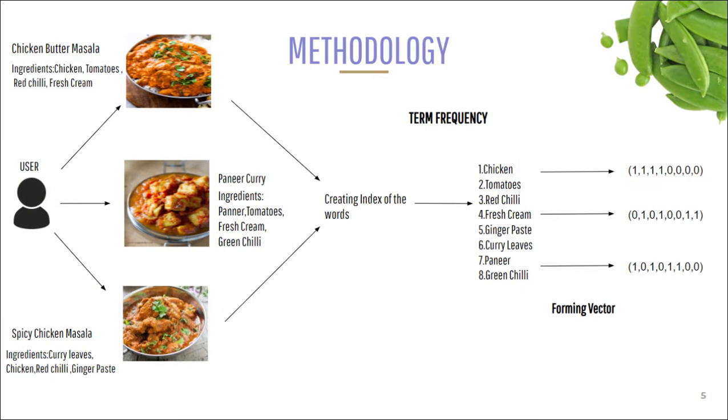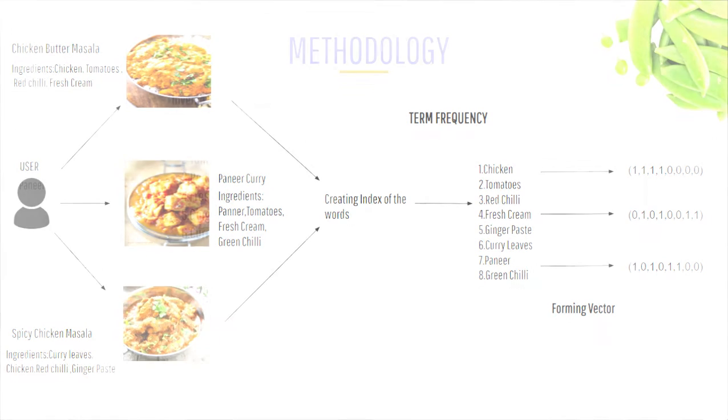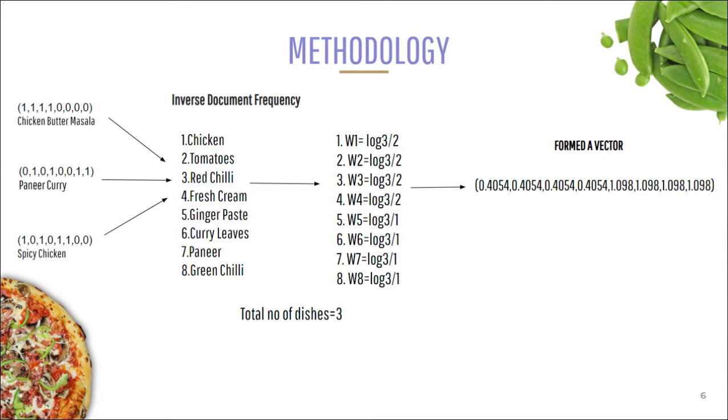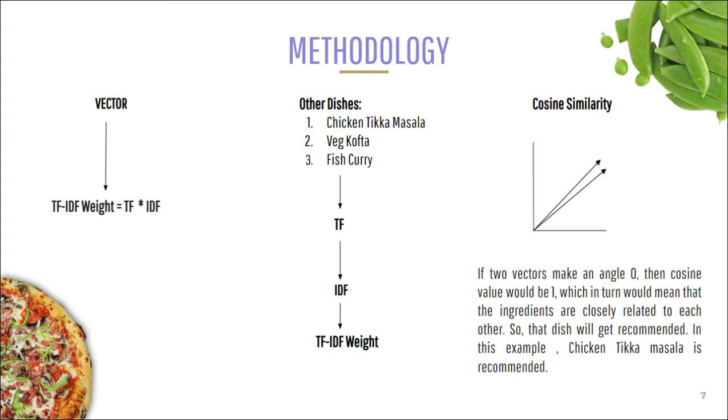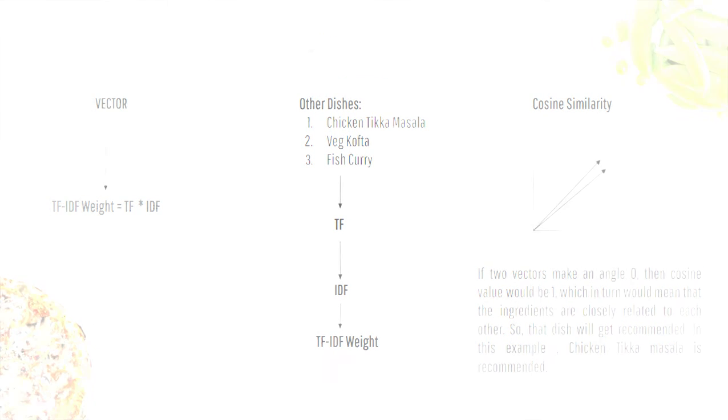Let me explain with an example. Suppose the user has already tried these three dishes. From that, we will create the index of the words and then form a vector. If the ingredient is present, then the index will be set to 1, and if not, it will be set to 0. Then we will find the IDF using the formula and form the vector. After that, we will calculate the TF-IDF weight and perform the same methods on the other dishes. And with the help of cosine similarity, we will get a similar dish.